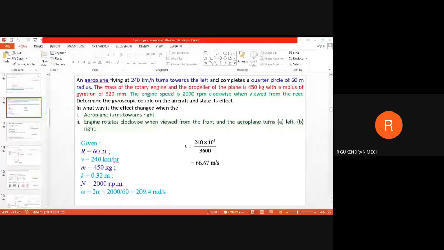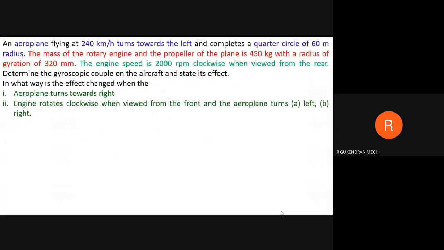Effect of gyroscopic couple in aeroplanes. Okay, so I'll show you the problem. So look at this. An aeroplane flying at 240 km/h turns towards the left and completes a quarter circle of 60-meter radius.